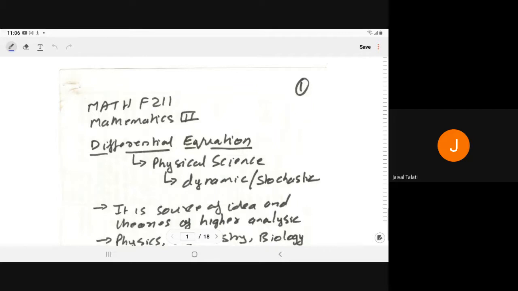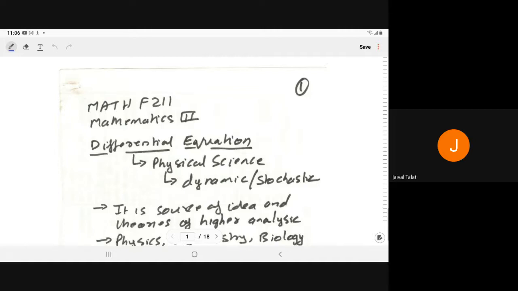So let us start with the course. As you know, we have the mathematics tree. In this, we will study mainly differential equations. So from where does this differential equation come? It comes from the physical sciences, wherever we have change, dynamics, stochastic behavior.